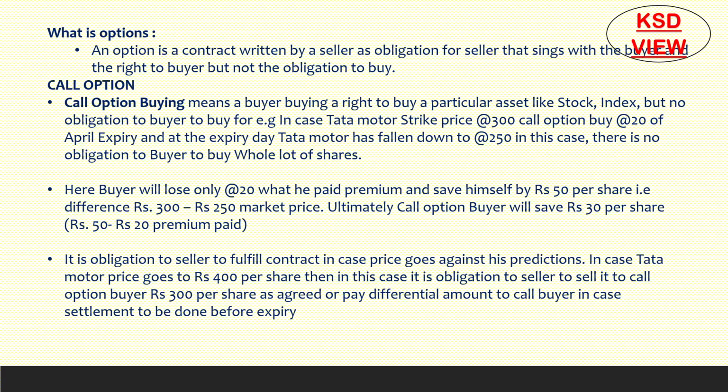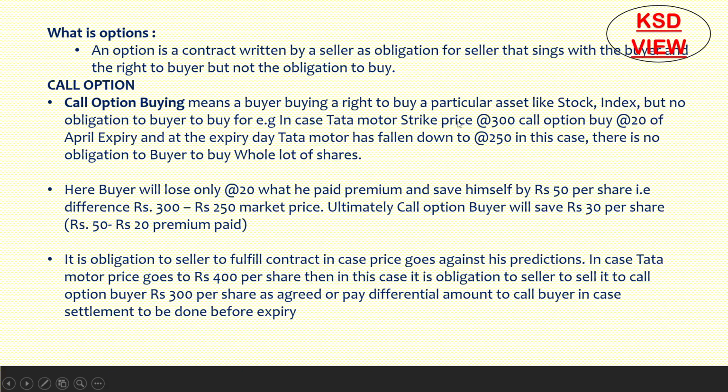First is the call option. What is call option buying? It means a buyer buying the right to buy a particular asset like a stock or index, but with no obligation on the buyer to buy that asset. For example, take Tata Motors.